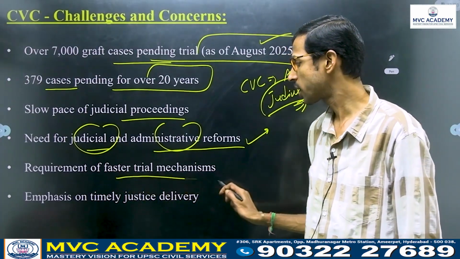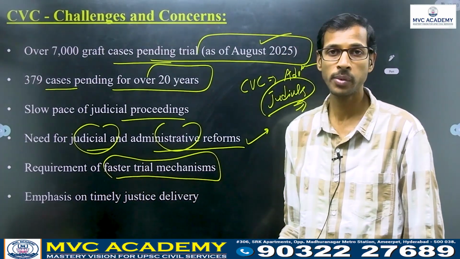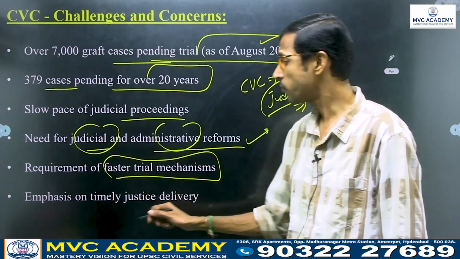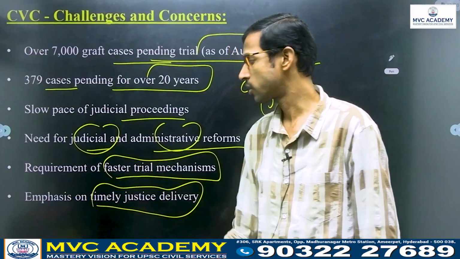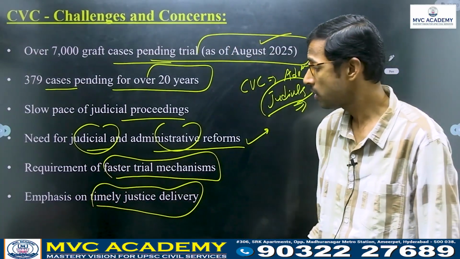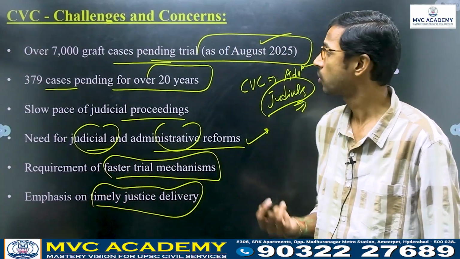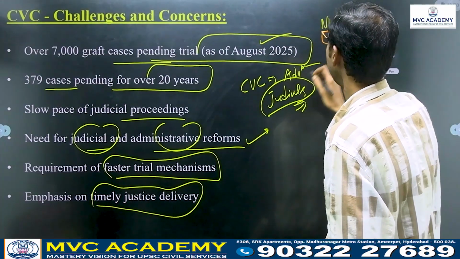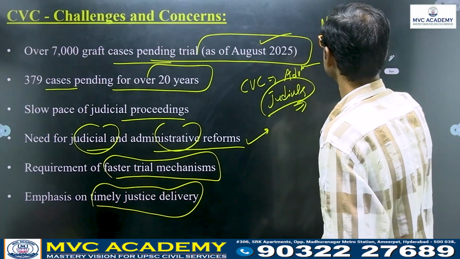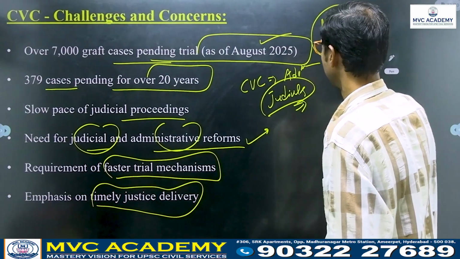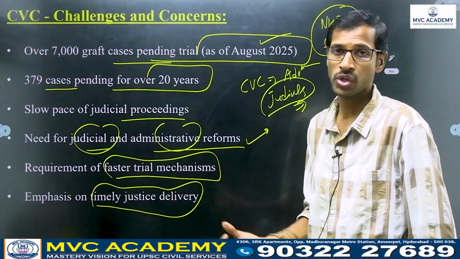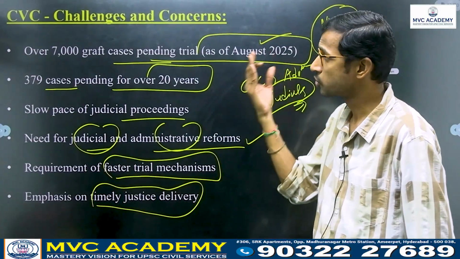A requirement of faster trial mechanisms should be there, and there should be an emphasis on timely justice delivery. Whether you take NHRC or CVC, faster trial mechanisms and timely justice delivery are much required, as both are statutory bodies.